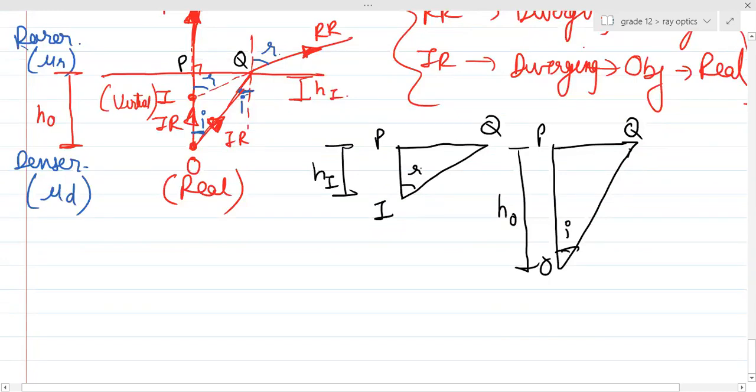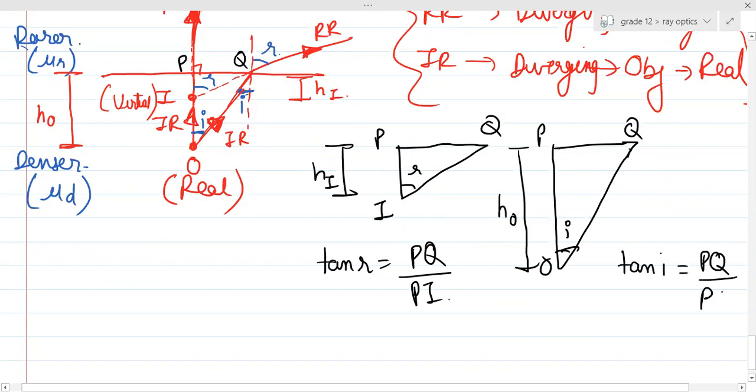Yes or no, guys? So can you see from here you can write tan R is equal to PQ divided by PI, and here you can write tan I is equal to PQ divided by PO. Can I take the ratio of both of them?